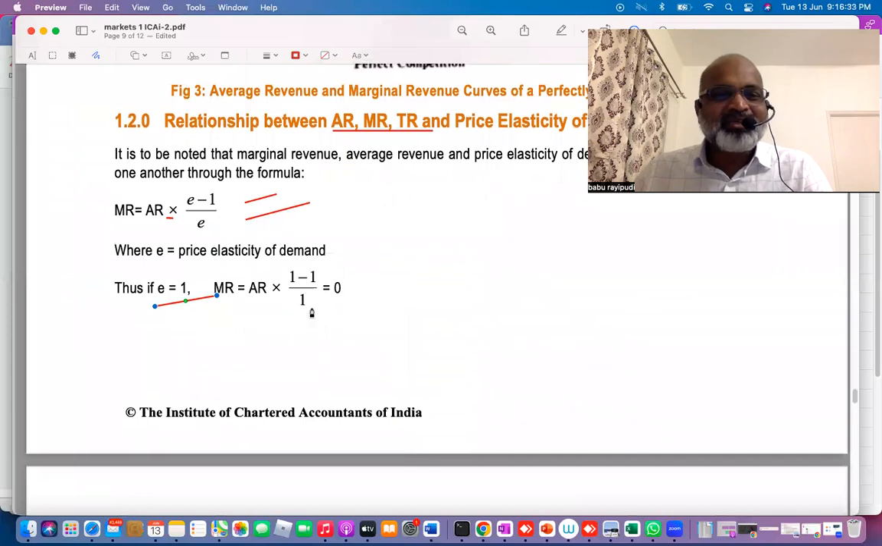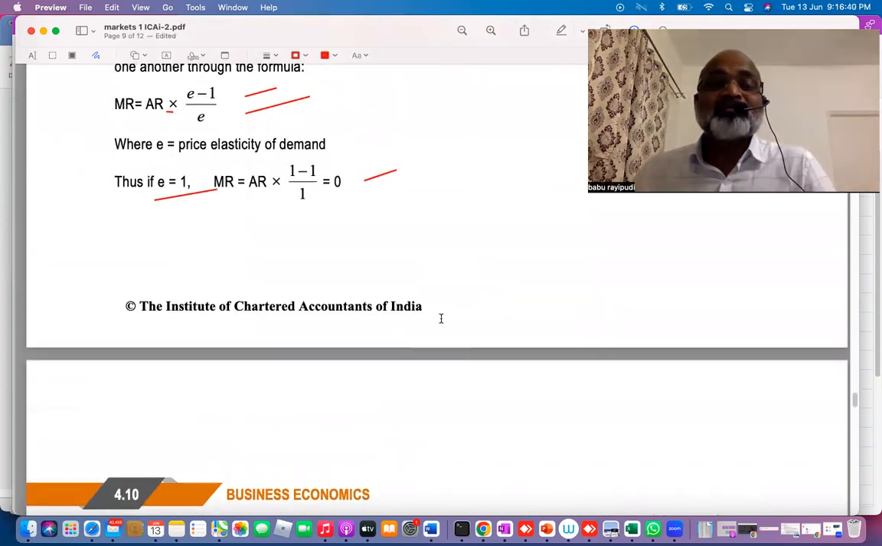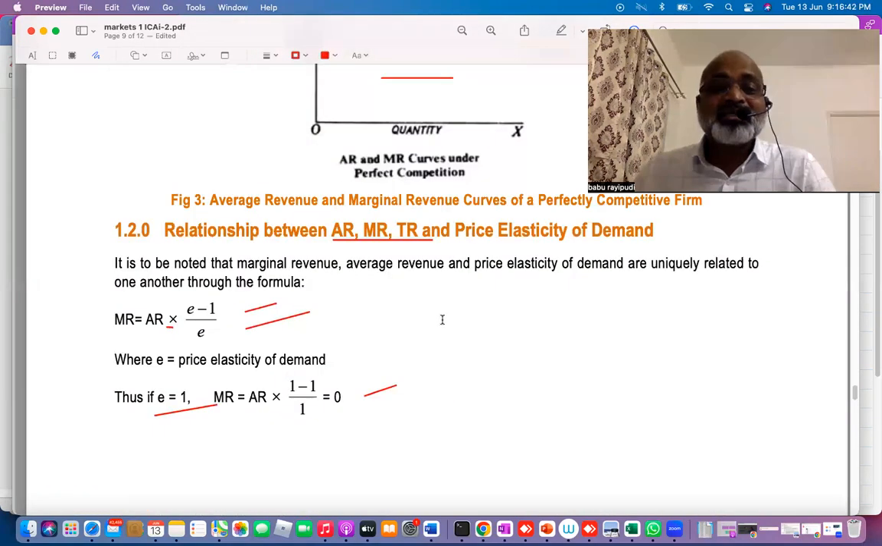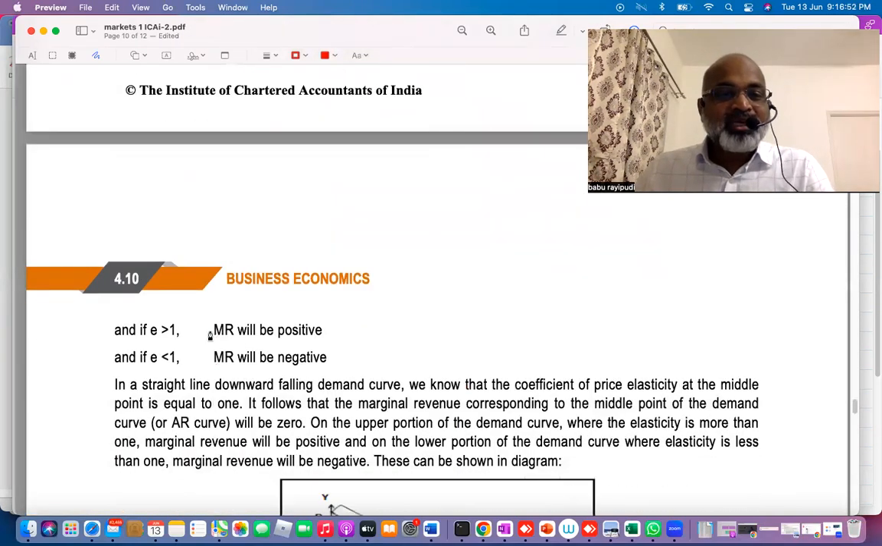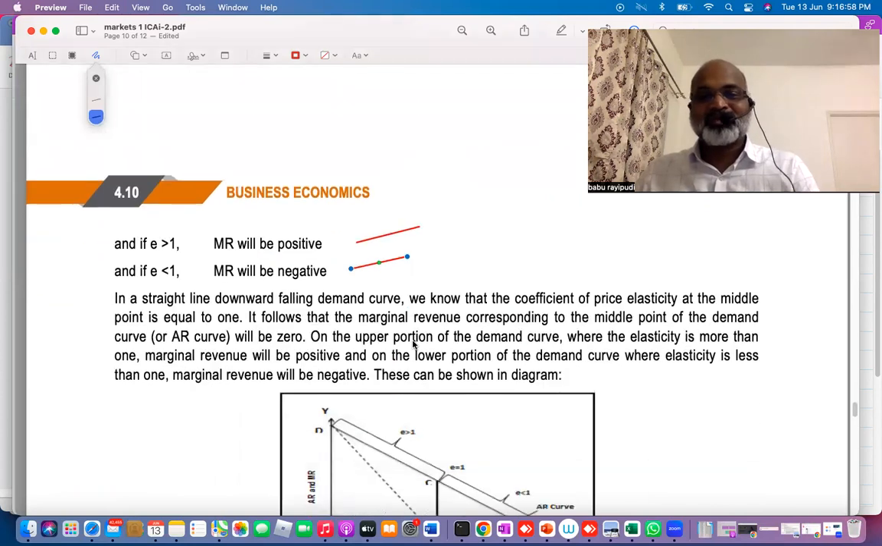See, if E is equal to 1, MR is going to be 0. But remember the formula that studies the relation between AR, MR, TR: MR is equal to AR into (E minus 1) divided by E. Instead of AR, they can give you P, because AR and price are the same. Next, if E is greater than 1, MR will be positive because change in demand is more. If E is less than 1, MR will be negative. That's all you remember.